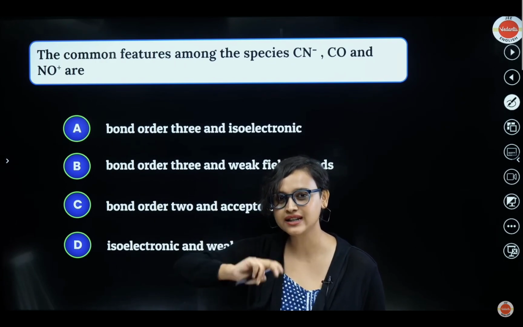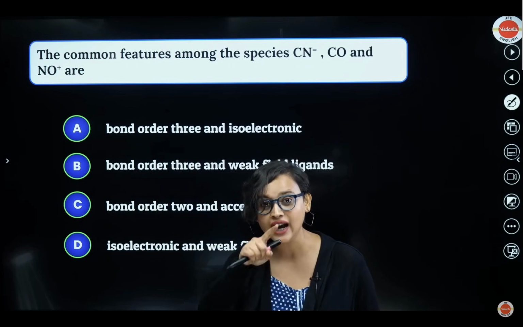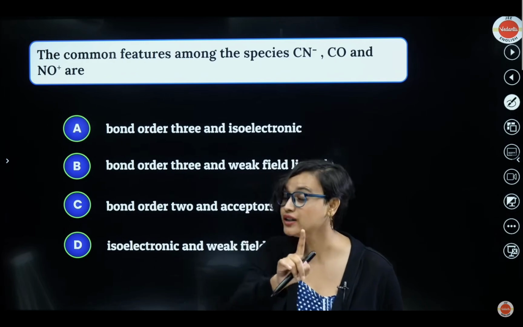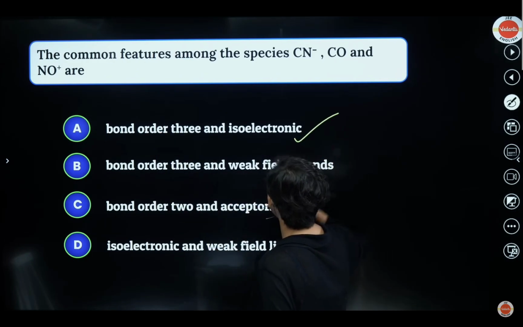Now see, C and O. Carbon is 6. Oxygen is 8. 8 plus 6 is again what? 14. That means bond order is 3 again. NO plus: nitrogen is 7, oxygen is 8. How much is it going to be? 8 plus 7 is 15, but it is plus, so that means it is less. So 7 plus 7 is 14, guys. Again, bond order is 3. And these are isoelectronic. Make sense or nonsense?